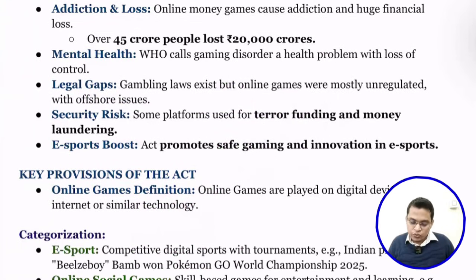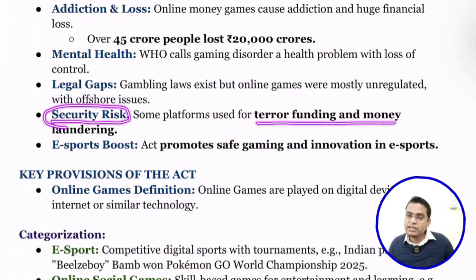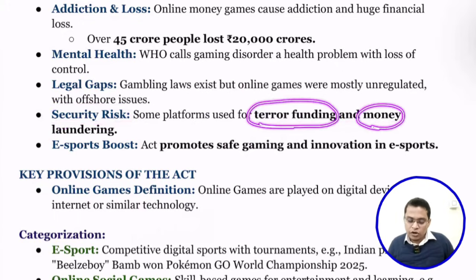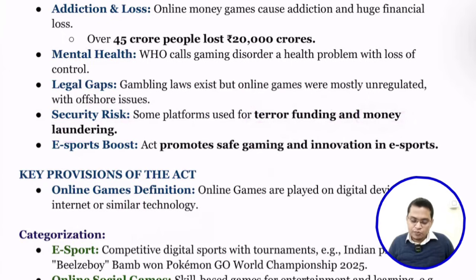So next is security issue. The money derived from the games can be used for terror funding, money laundering and other activities. Okay, esports boost. Esports is an emerging arena for economic boost and participation at the international level. So we need to boost that. The act promotes safe gaming and innovation in esports. So it is not completely banning; it is promoting esports and social gaming, but banning the games that involve money.